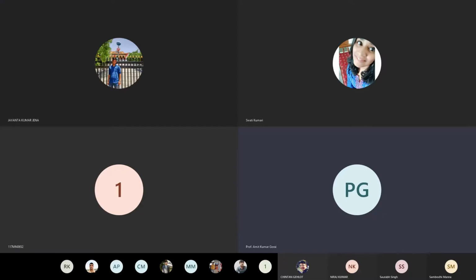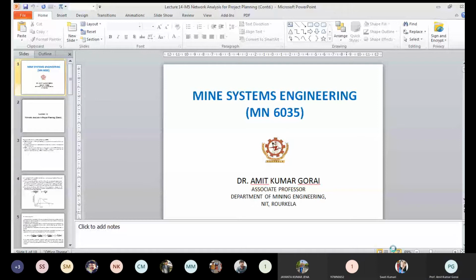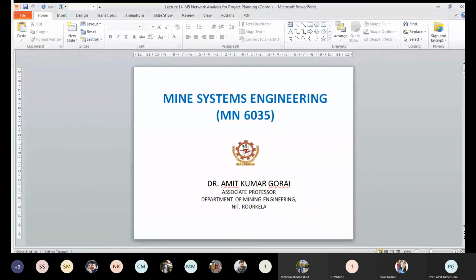Today we'll discuss PERT analysis, a continuation of network analysis. This is another type of diagram where we can accommodate or consider the probability or uncertainty factor during estimation of time.